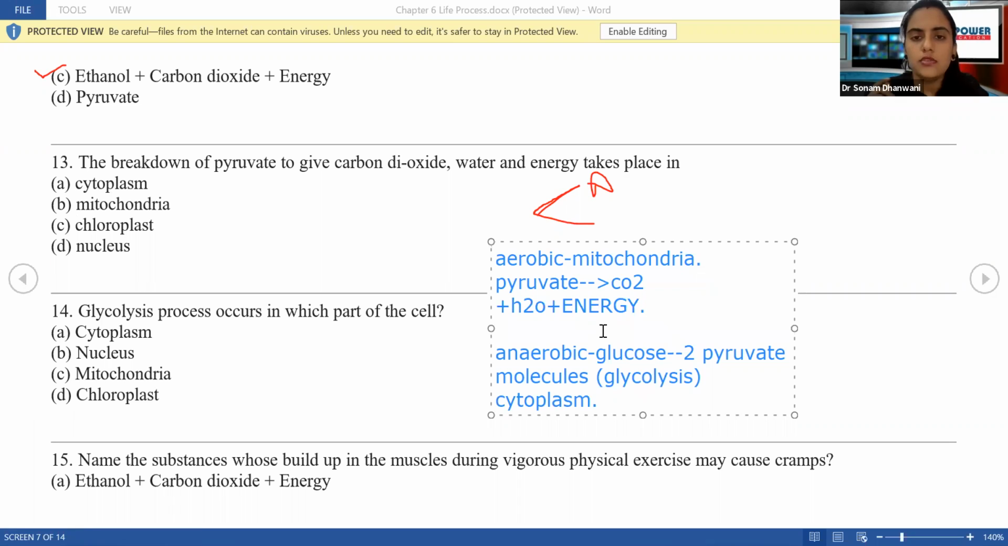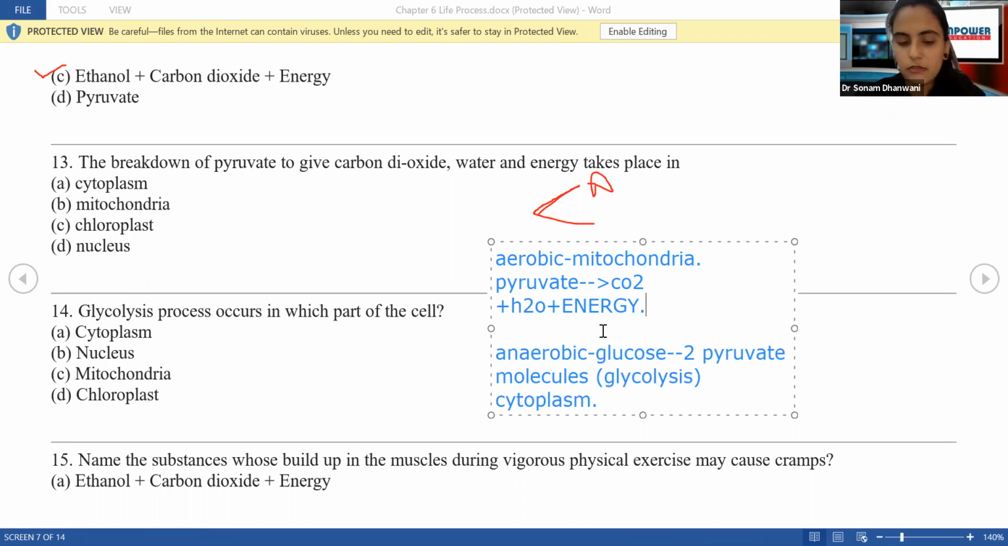Got it? So please keep both these processes in mind, aerobic respiration and anaerobic respiration. First anaerobic is happening, in the cytoplasm, and it is known as glycolysis. Glucose is breaking down into pyruvate molecules, and then after that follows aerobic respiration, which is taking place in the mitochondria. What is happening in it? The pyruvate molecules we got from anaerobic respiration will further break down to give us carbon dioxide gas, water, and a lot of energy. Okay, please guys keep this in mind. These are very, very, very important things.